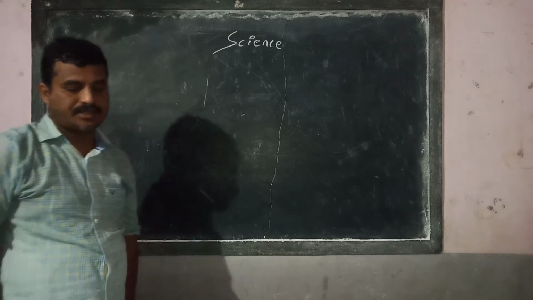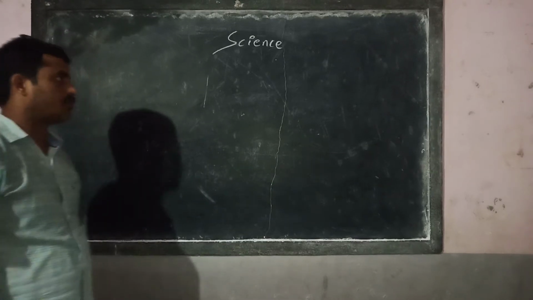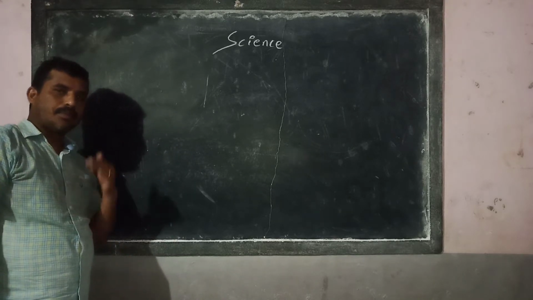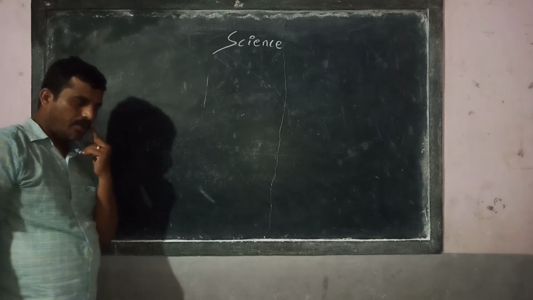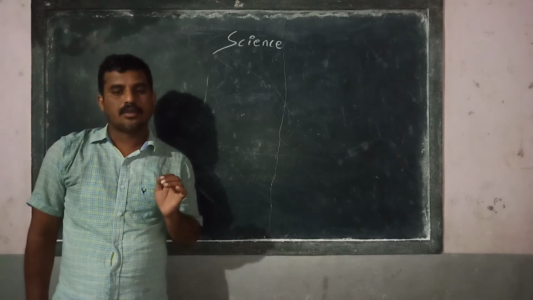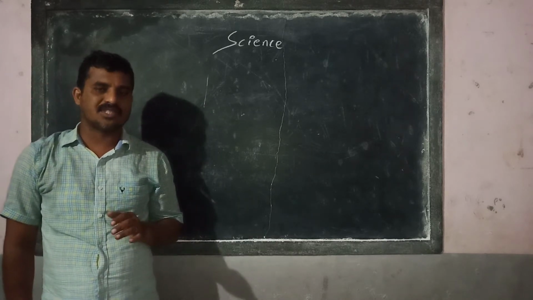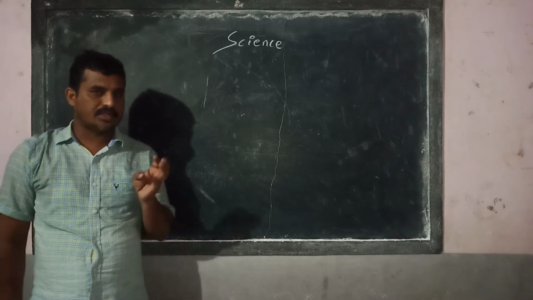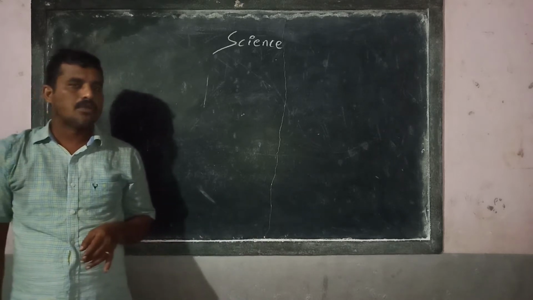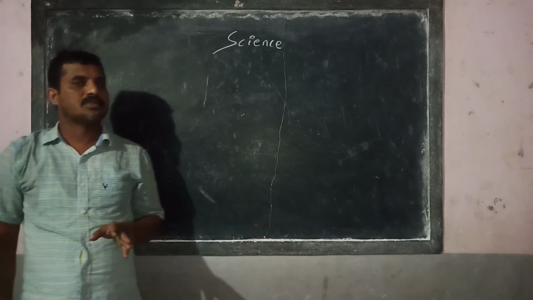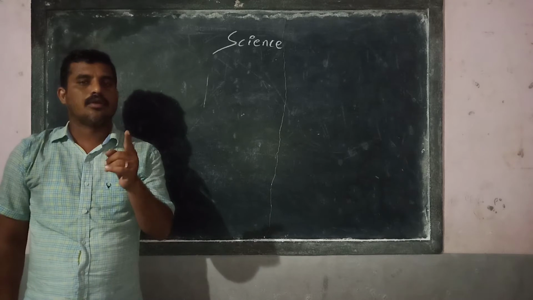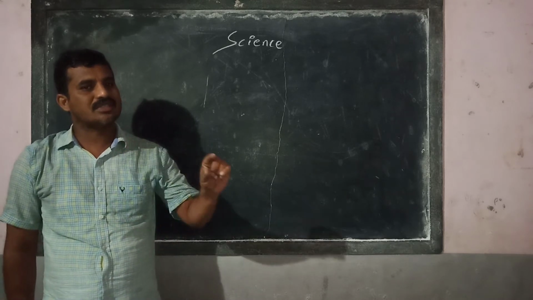So earlier in the class we have discussed nutrients. In the process of organization of a body, how the human body is formed, we discussed that it is formed with various organ systems. They are digestive system, respiratory system, circulatory system, excretory system, muscular system, skeletal system, etc. Right? Out of which we started to discuss one of them, that is the digestive system.